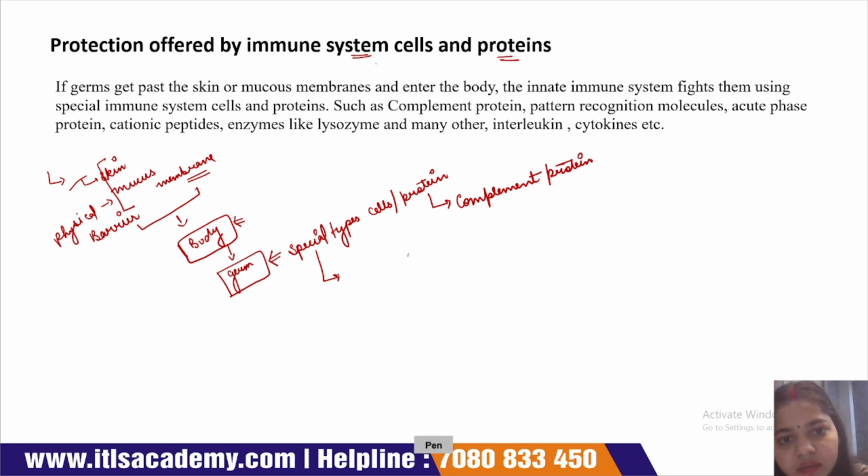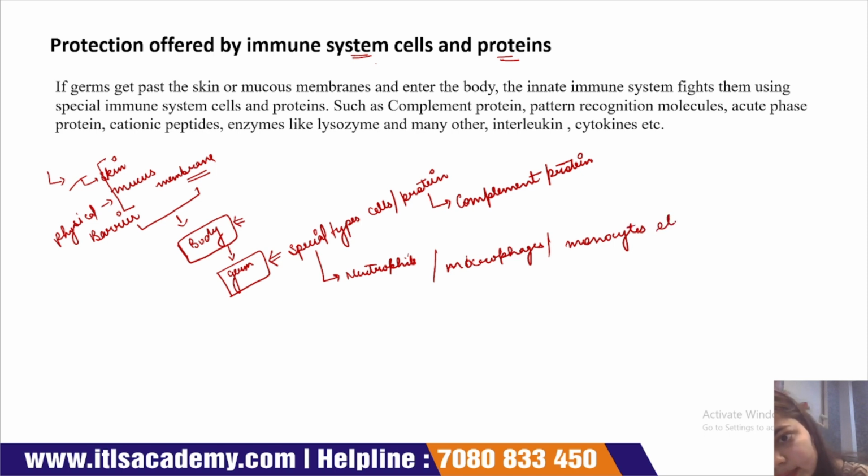And these cells may be neutrophils, macrophages, monocytes, etc. This immune system also releases some enzymes, such as lysozymes, and some chemicals such as interleukins and cytokines.